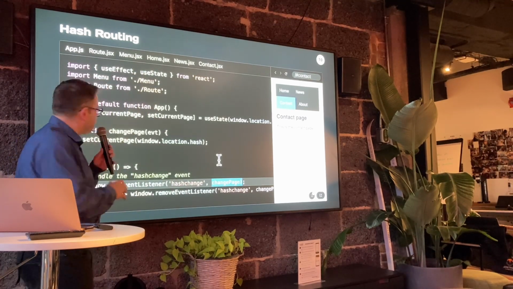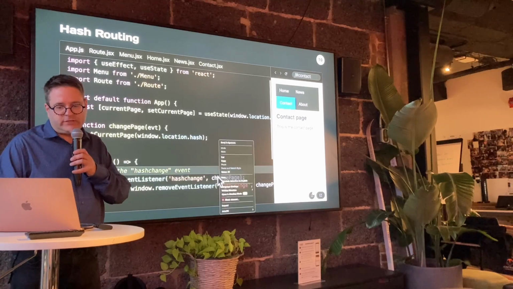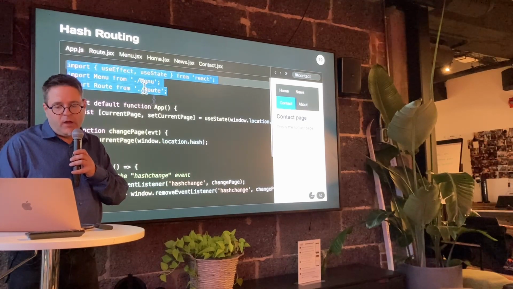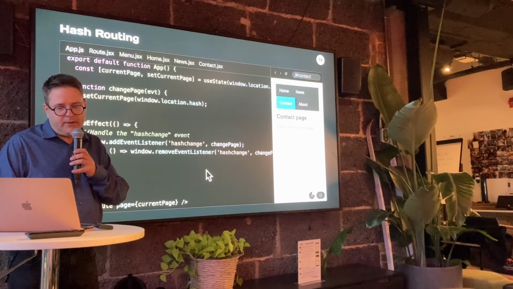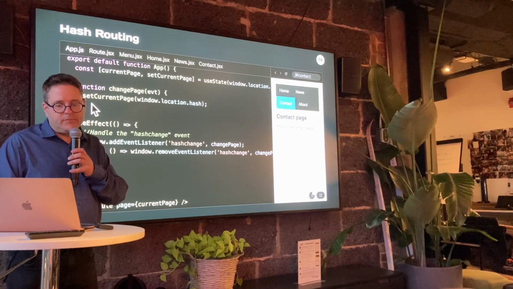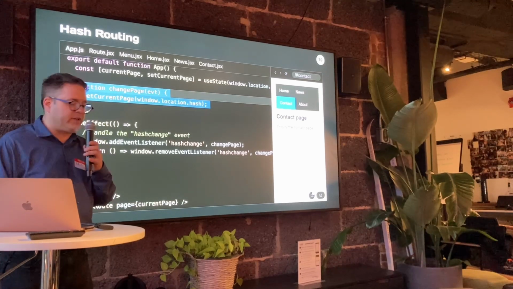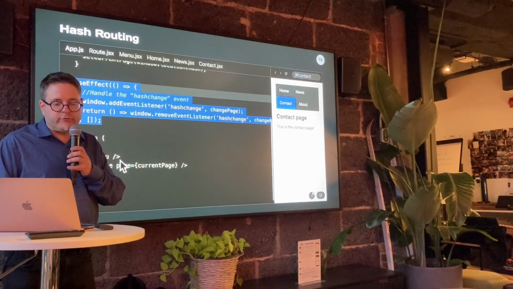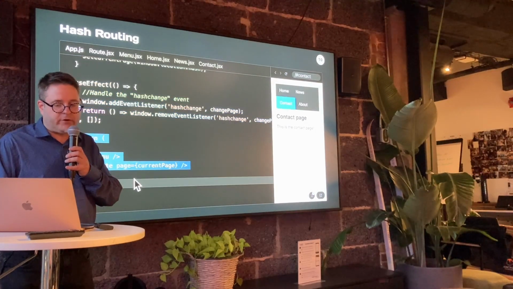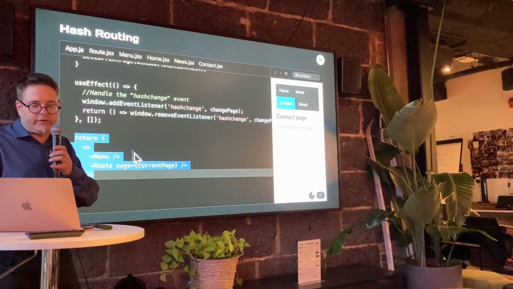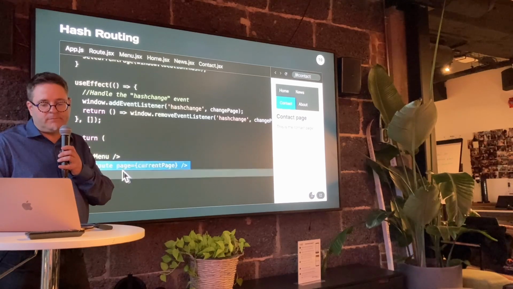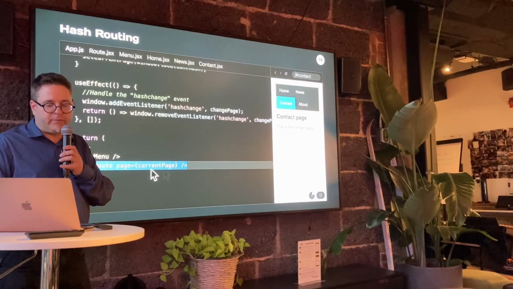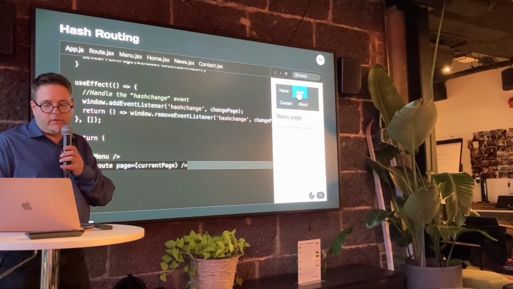Let's look at the useEffect, because this code is not very long. As you can see, we've got a few imports at the top. We have our function app, and then we've got this thing here. This is our event handler. We've got the useEffect, I'll come back to that. And then we've got the return, which is the render. You can see the render is just going to render the menu and the route with the current page. So it's going to essentially just display the right page.